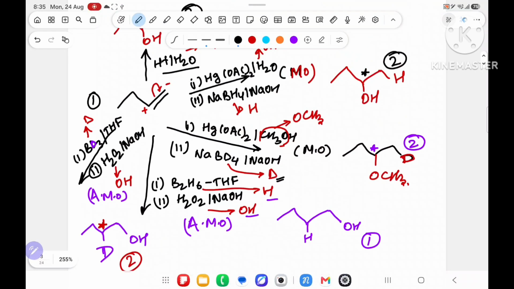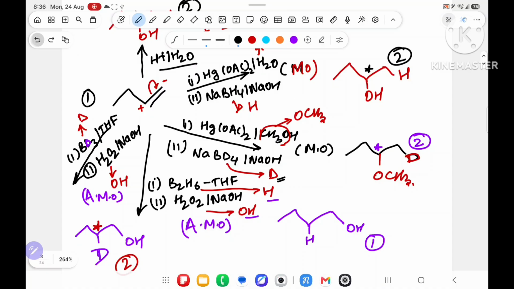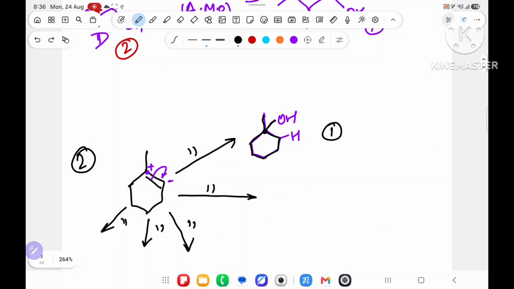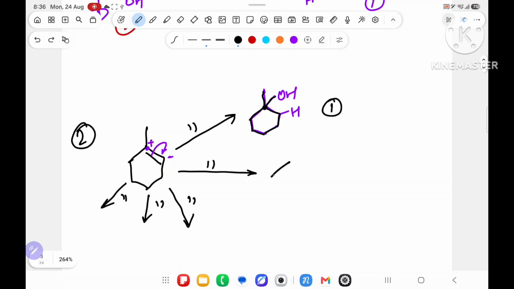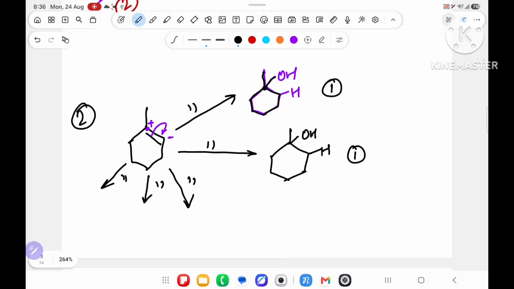Second, what is the reagent I have taken? HgOAc plus H2O, NaBH4. For this I am writing. Understanding? Yes sir, understanding. Over here it will give H and OH, Markovnikov rule. Again Markovnikov rule, the carbon with less hydrogen will get OH and the one with more hydrogen will get hydrogen. Only one product will form.